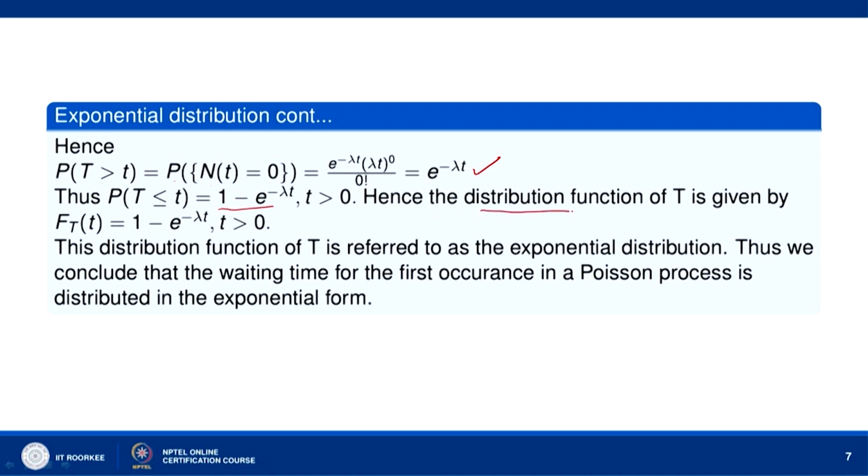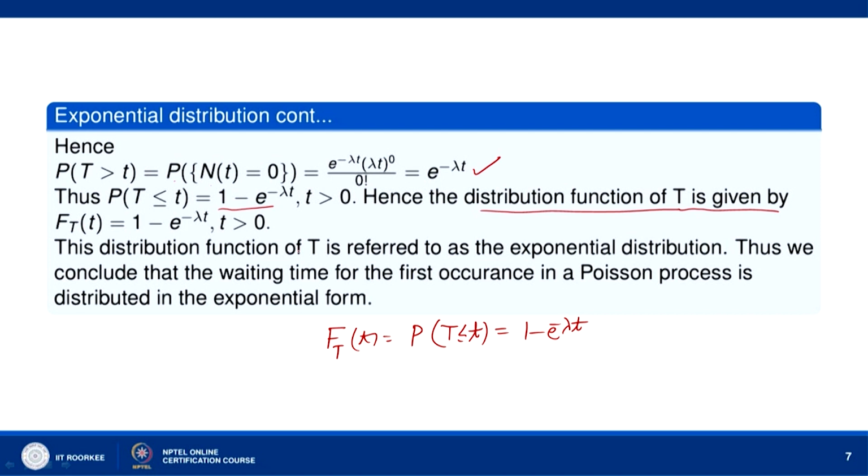Hence, the distribution function of T is given by F_T(t), which denotes the distribution function of T. It is given by the probability that T is less than or equal to t, and we have seen this is 1 minus e to the power minus lambda t.